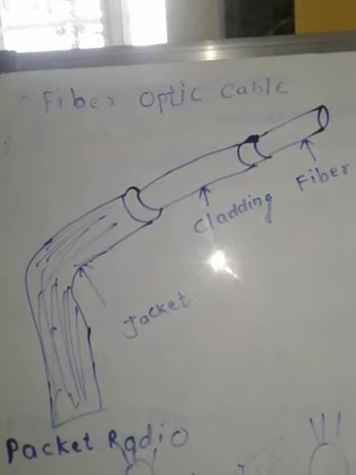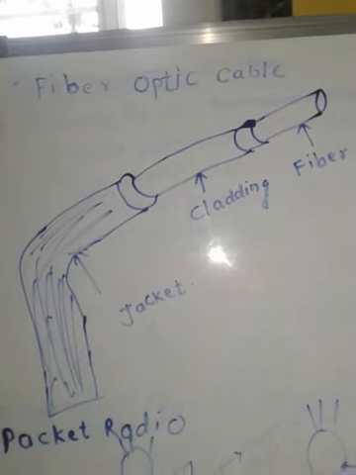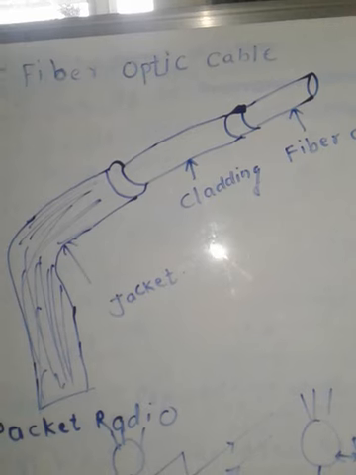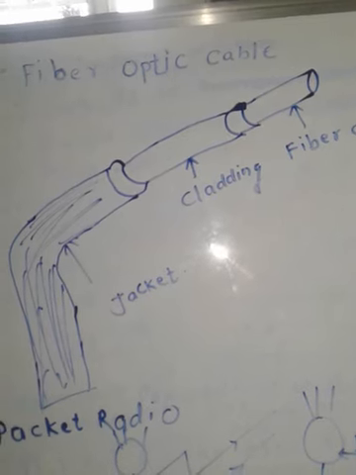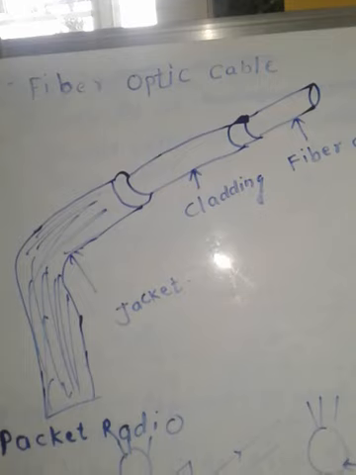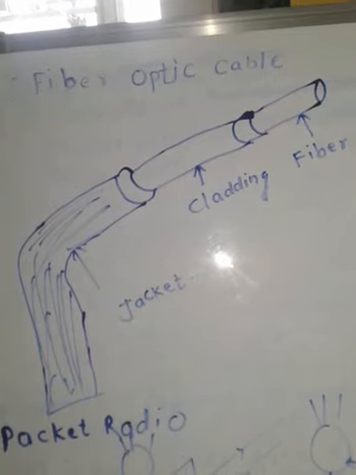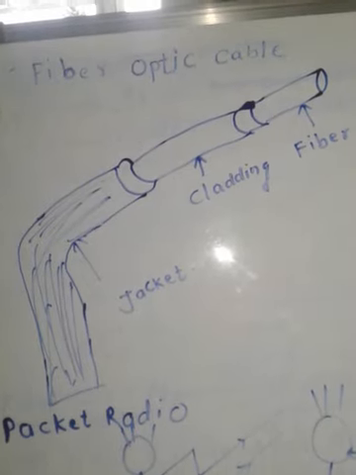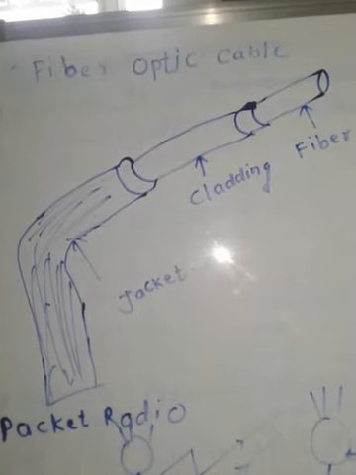As compared to copper cable, fiber optic cables are very strong and flexible. And the last one, fiber optic cables can be used effectively for a variety of communication systems. So these are the different advantages of fiber optic cable.